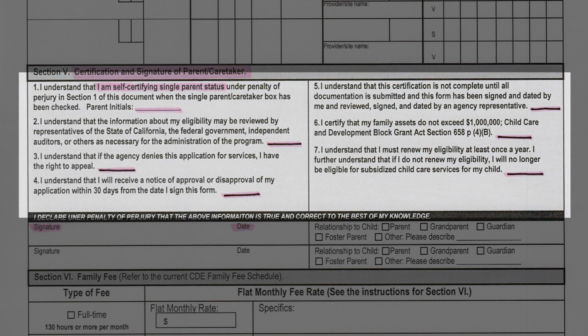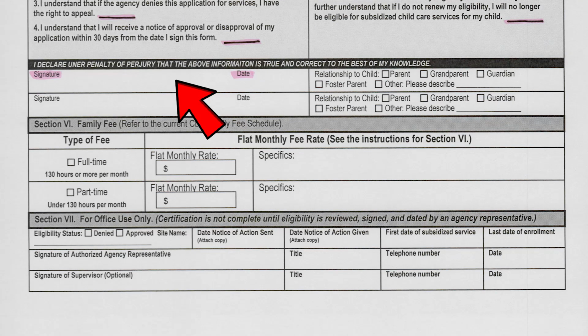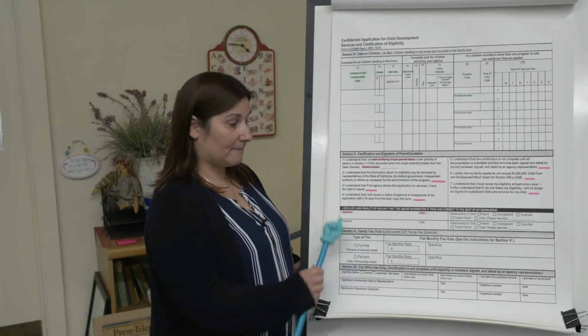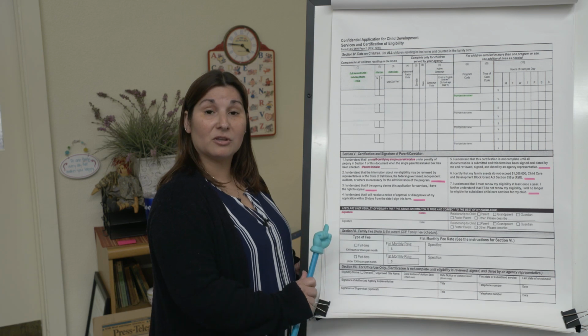After you read through these statements, make sure you initial on the lines next to these statements, verifying that you have read and understand all of these statements. Once you have gone through those statements, then you will sign and date the form, certifying that you are doing all of this under penalty of perjury. Once you have completed all of that information, you are finished with this page and we can move on to the income calculation.